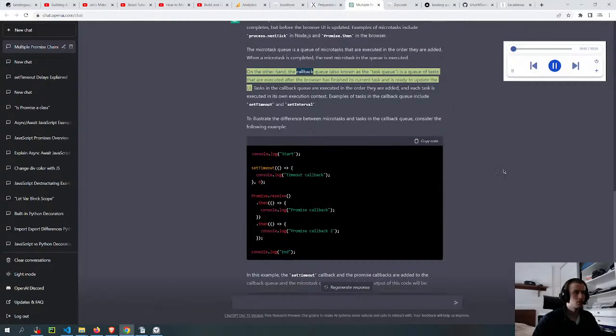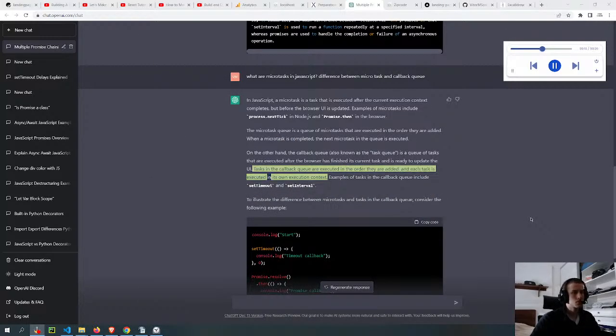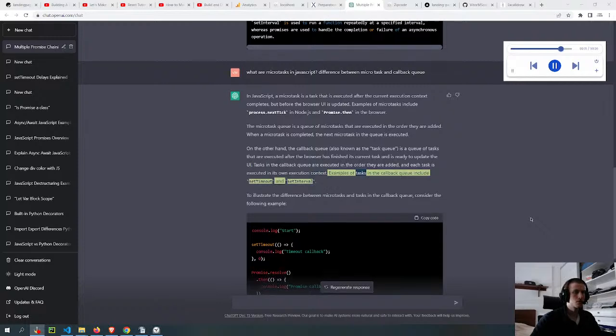On the other hand, the callback queue, also known as the task queue, is a queue of tasks that are executed after the browser has finished its current task and is ready to update the UI. Tasks in the callback queue are executed in the order they are added, and each task is executed in its own execution context. Examples of tasks in the callback queue include set timeout and set interval.